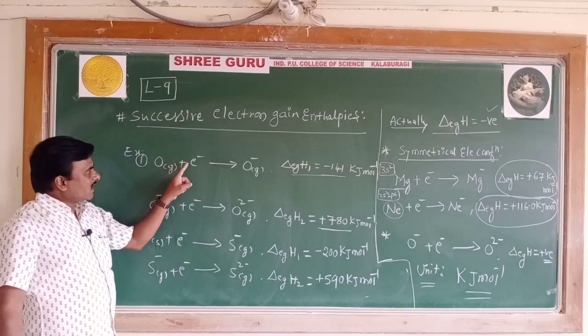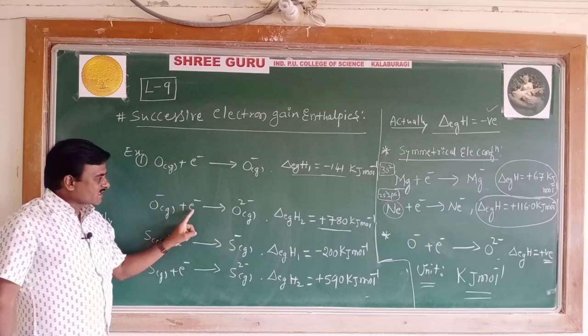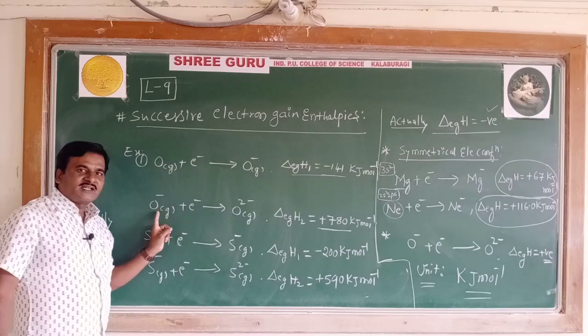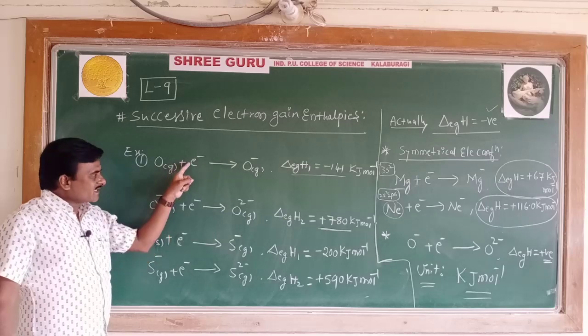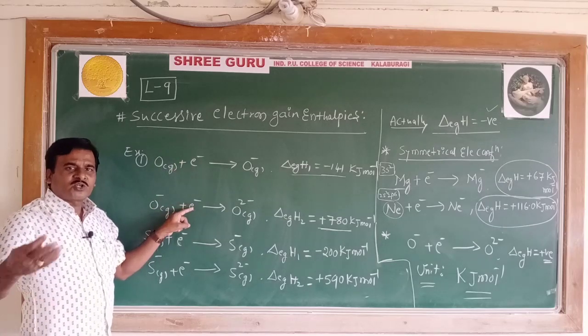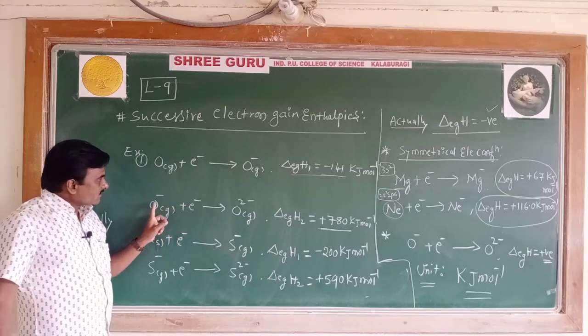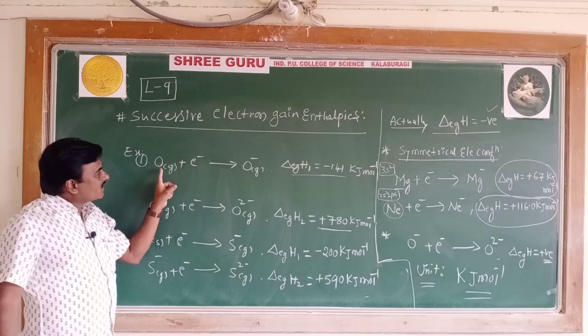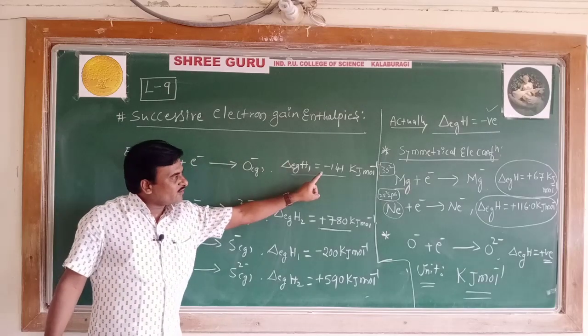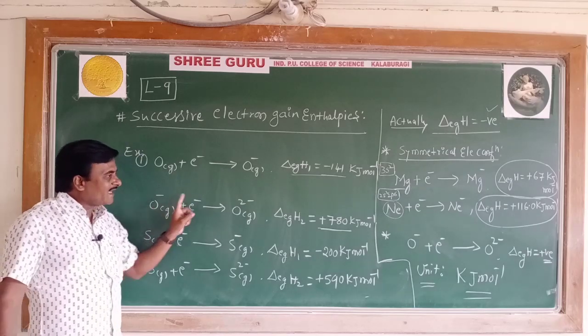So, in the first case the electron is added to the neutral gaseous atom, but in the second case electron is added to the monovalent gaseous ion. See, successive addition of one more electron to the monovalent or a bivalent anion. The electron gain enthalpy of the neutral gaseous atom is negative, while the electron gain enthalpy of the anion is positive.